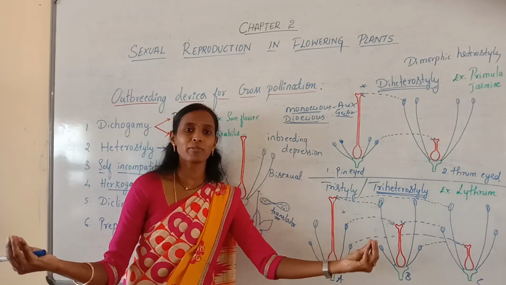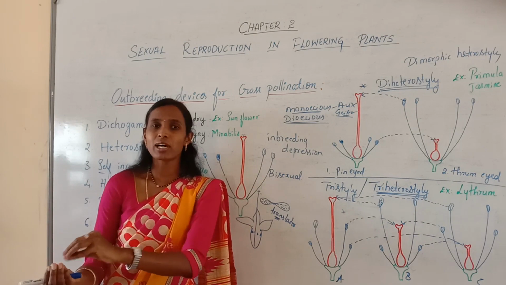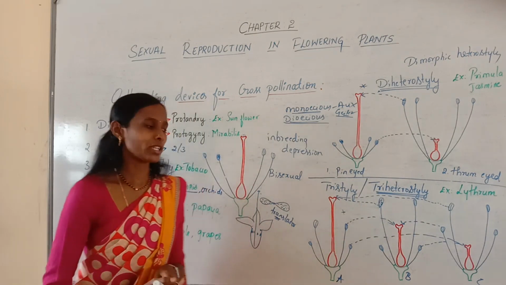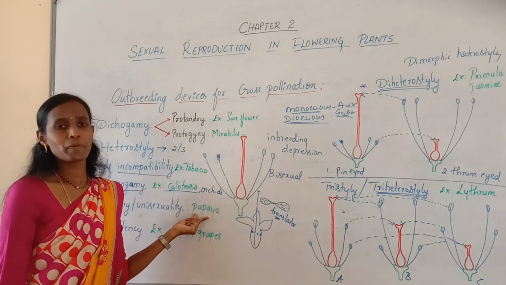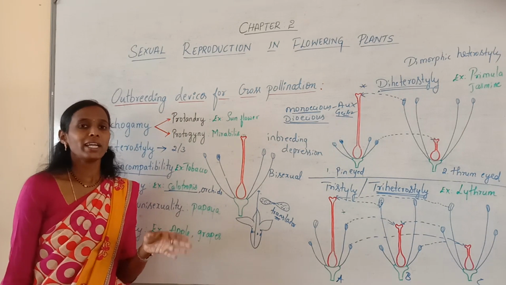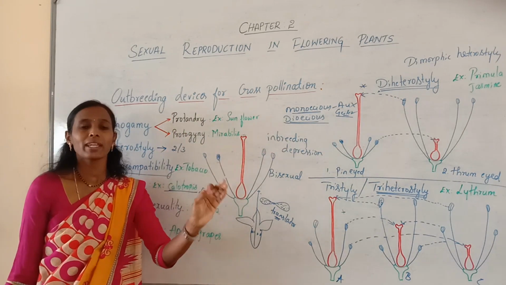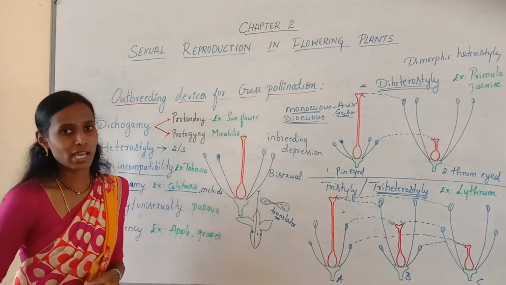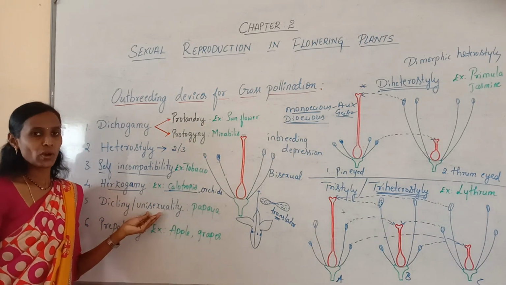From the male flower, the pollen grains are transferred onto the stigma of the female flower. It leads to cross-pollination and prevents self-pollination, as seen in papaya. You may be familiar with papaya. Papaya is a dioecious plant, where in some plants male flowers are present and in some plants female flowers are present. That is called dicliny or unisexuality.